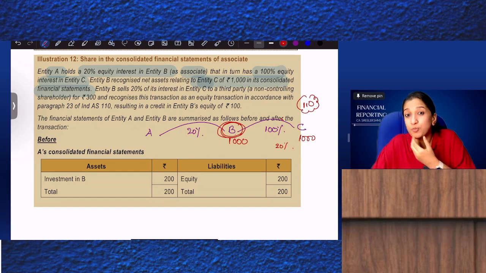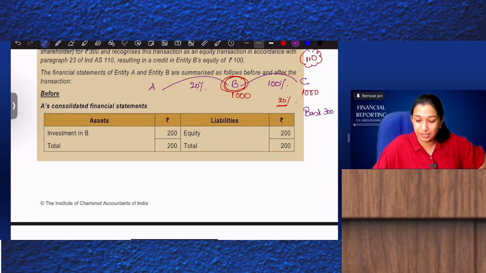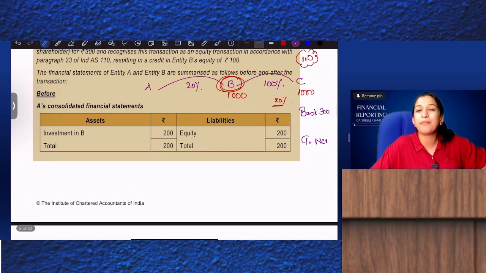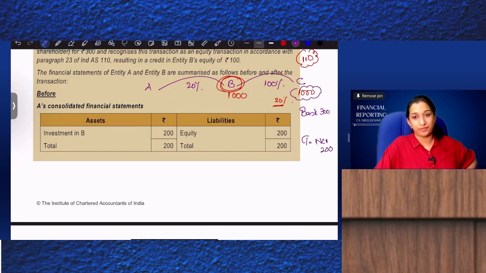The subsidiary's share is disposed of without loss of control. Partial disposal without loss of control. What will be the journal entry? Bank account debit. You got a bank of 300, so bank balance increases by 300. To NCI, which will come in the consolidated balance sheet. How much is the amount of NCI? If net assets is 1000, 1000 into 20% is NCI's share, 200.